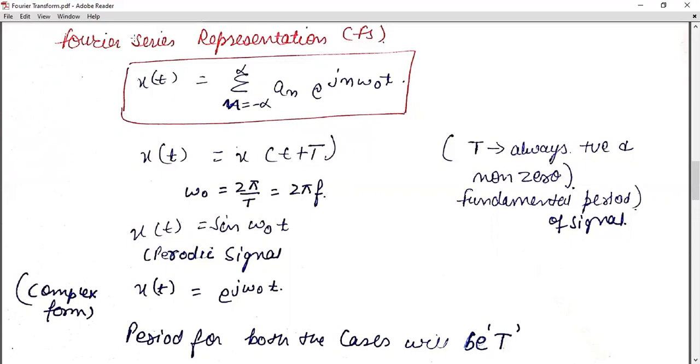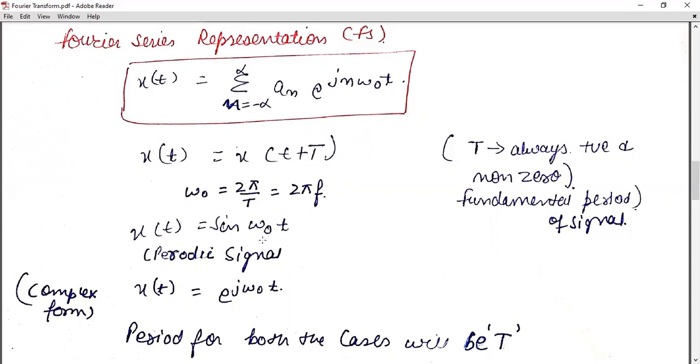Okay, and in the Fourier series, whatever function we are going to use is always a periodic function also. So we can consider here x of t is equal to sine omega t, which is a simple periodic function.